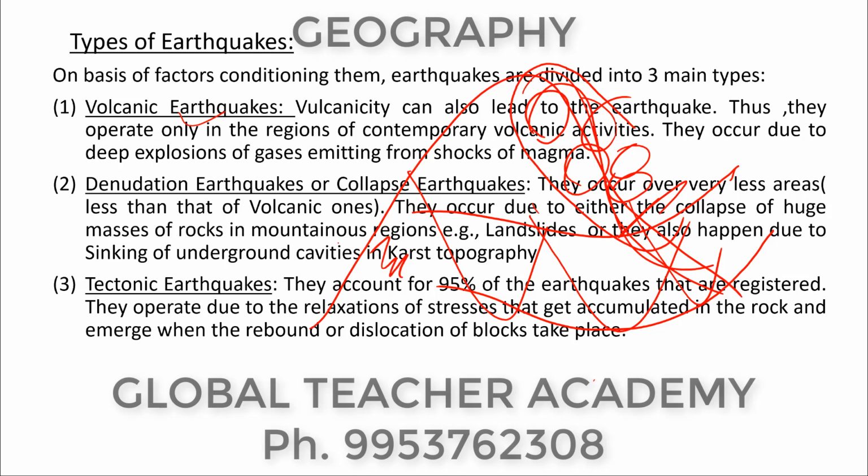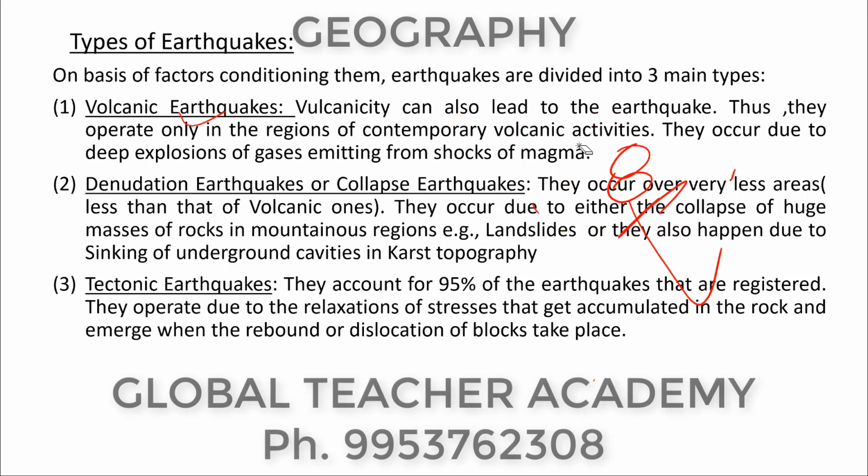Now the main reason for earthquakes on the earth's surface: 95% of the earthquakes registered are due to tectonic activities, or we call them tectonic earthquakes. They account for 95% of earthquakes that are registered. कैसे होता है? They operate due to the relaxation of stresses that get accumulated in the rock and emerge when the rebound or dislocation of blocks takes place.